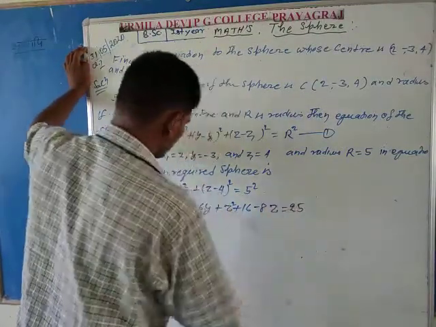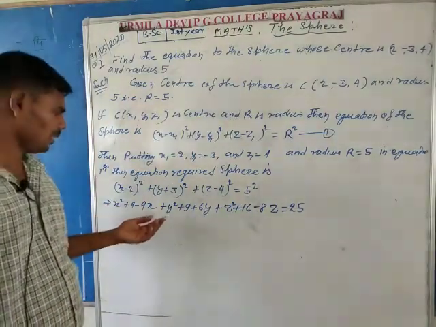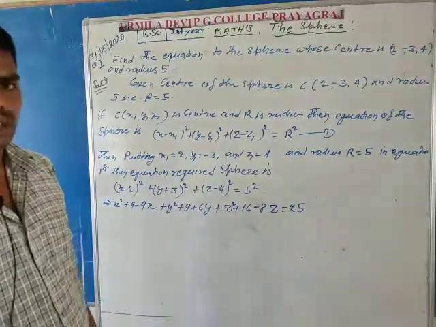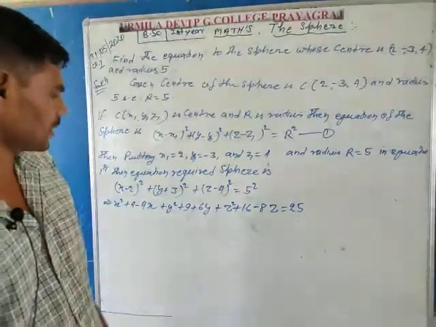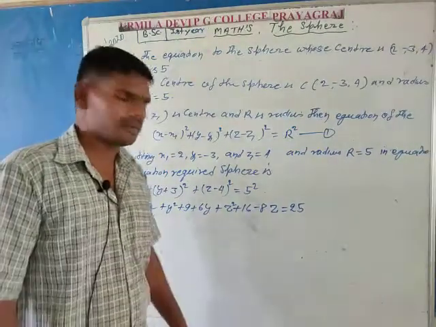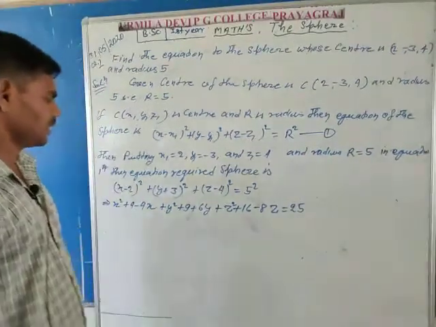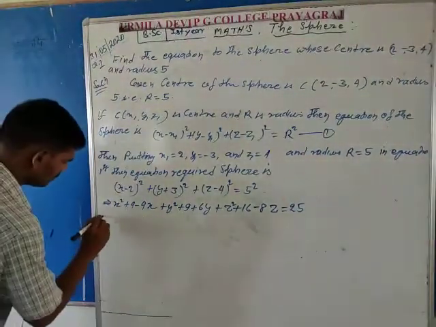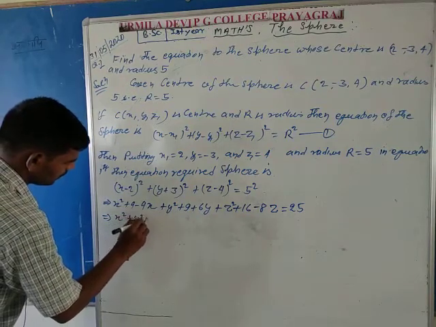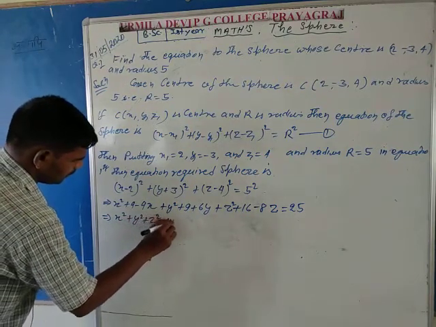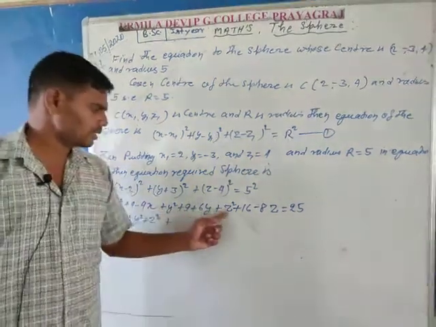In this equation, first consider the second degree variables, meaning x square, y square, z square. After that the first degree variables. After that the zero degree terms, meaning constant values, numerical values. So here write x square plus y square plus z square.